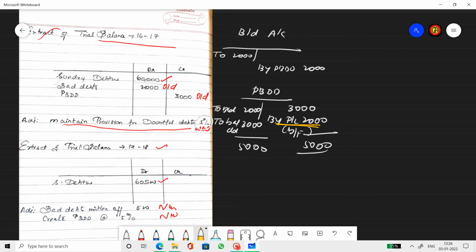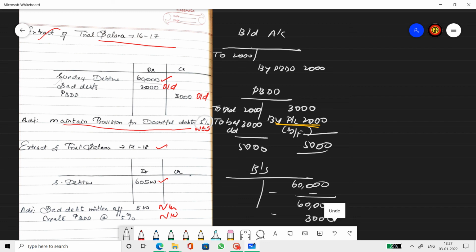Alright. Now in the balance sheet what do we do? Balance sheet, it's the debtor which is 60,000 less the new bad debts, but there is no new bad debts here, so nil. Less the new provision, yes there is a new provision which is 3,000 rupees. So therefore the net amount that we show in the outer column is 57,000. Alright, then we step into the next year.